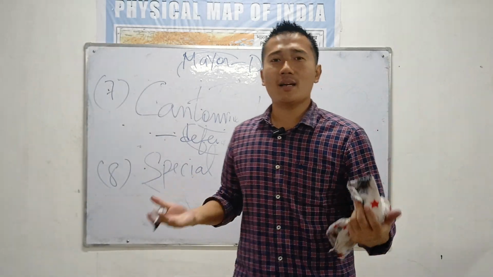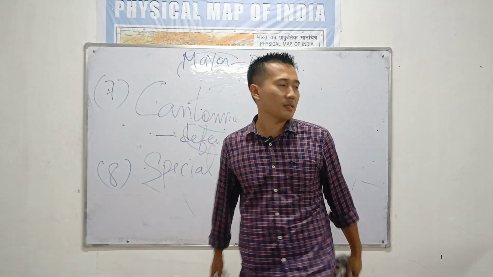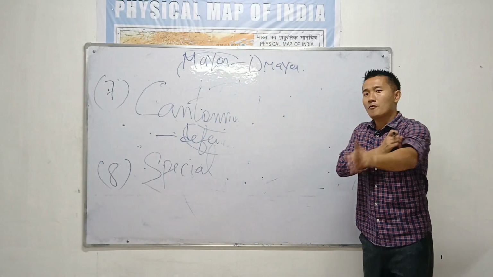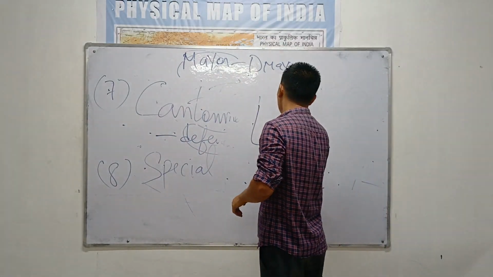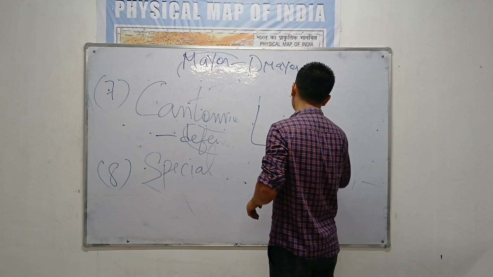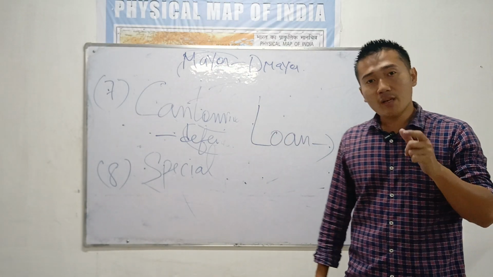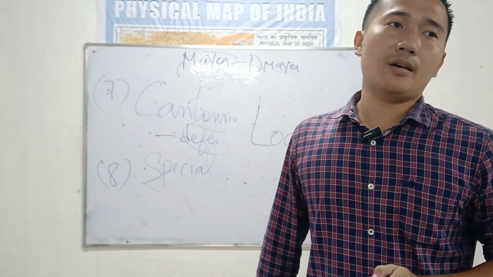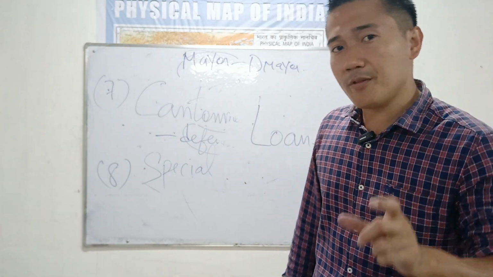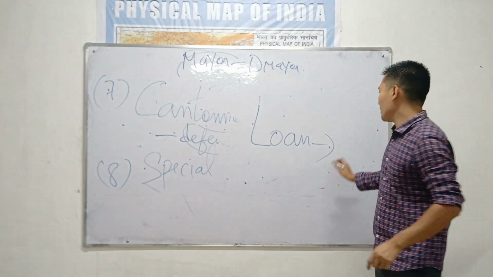From where will you get the fund? Obviously, you get elected as an MLA, as the Prime Minister of India, as the Chief Minister of your state. You need funds. Where will you get the funds? First is, you can take loan from the government of India. You can take loan from the government of India with the approval of the state government. This is very important.